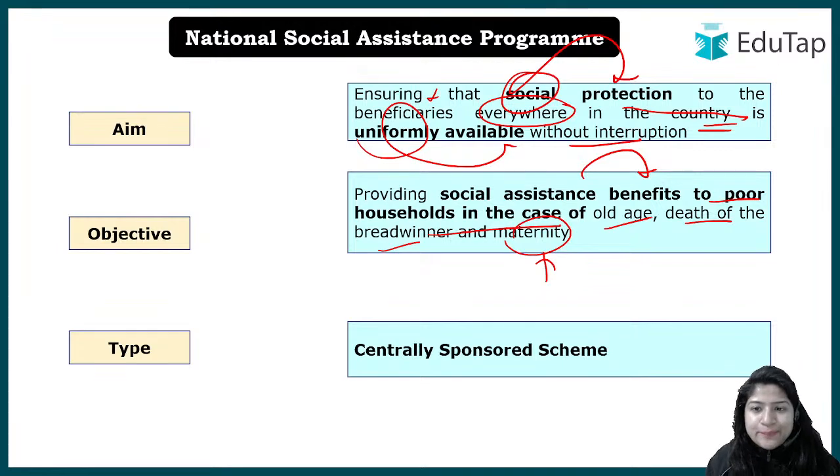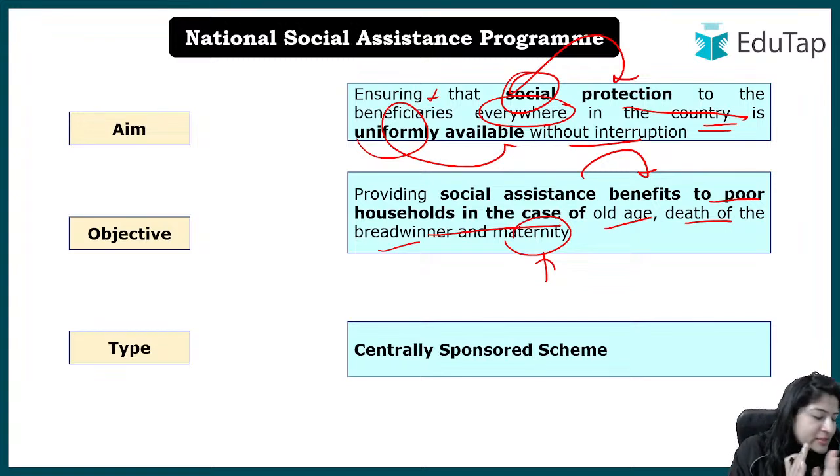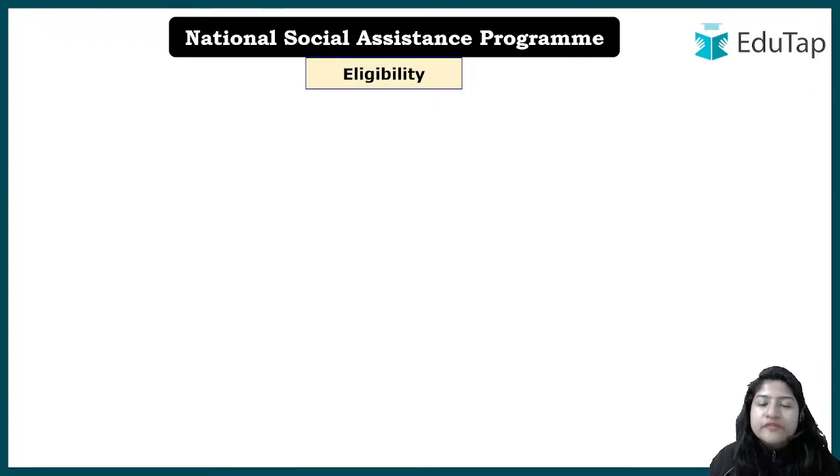And if you look at the official guideline, it said that it's a centrally sponsored scheme, means whatever be the funding that will be there, because there are say 5 components. It might happen that in some component only the center is giving assistance, right? But all in all, if you look at the National Social Assistance Program, it's a centrally sponsored scheme. It means what? That the funding is being divided between center and state. ठीक है, I hope there is no confusion as of now. Article 41, 42 you can memorize for once, ठीक है. Apart from that, launched in 95, अभी for now it has been extended till 2026, ठीक है, ये याद रखना है, 2026 तक, falls under the Ministry of Rural Development, okay. And what is the aim? That is to have social protection, ठीक है. अभी तक हमने ये सब पढ़ा है, and it's a centrally sponsored scheme as a whole.